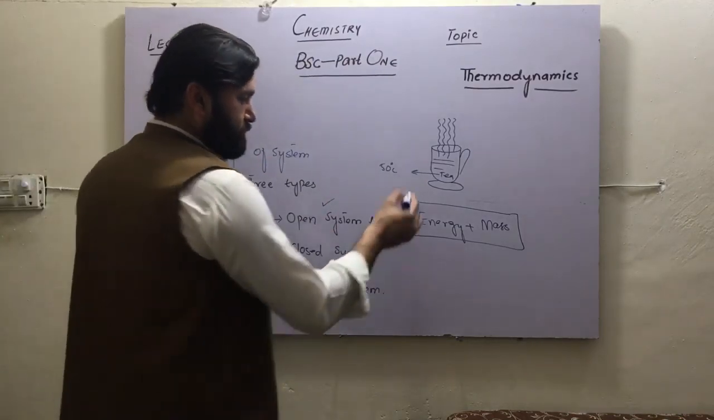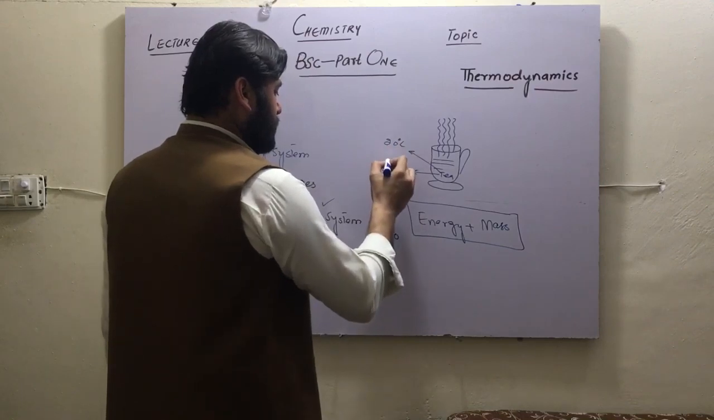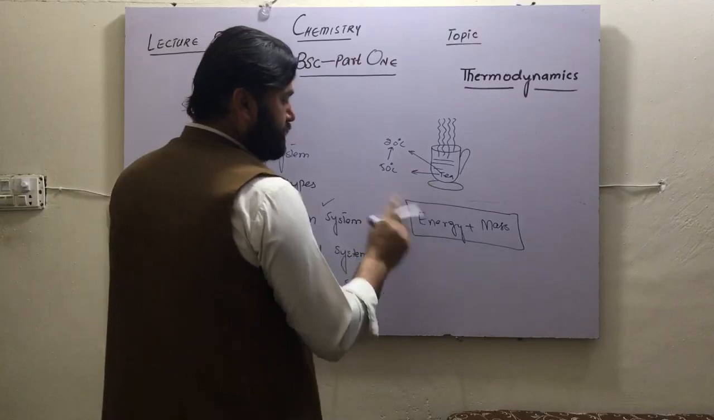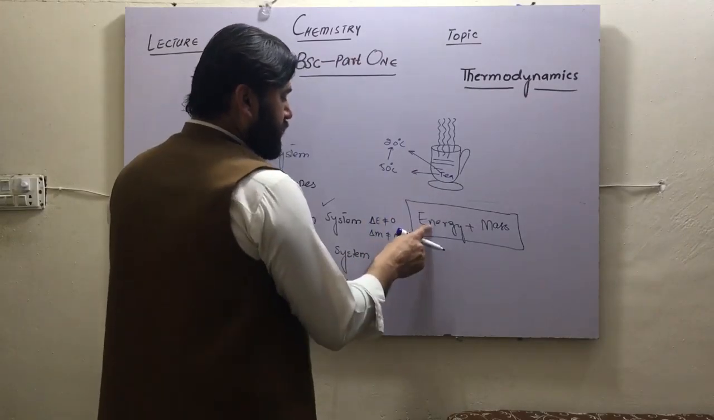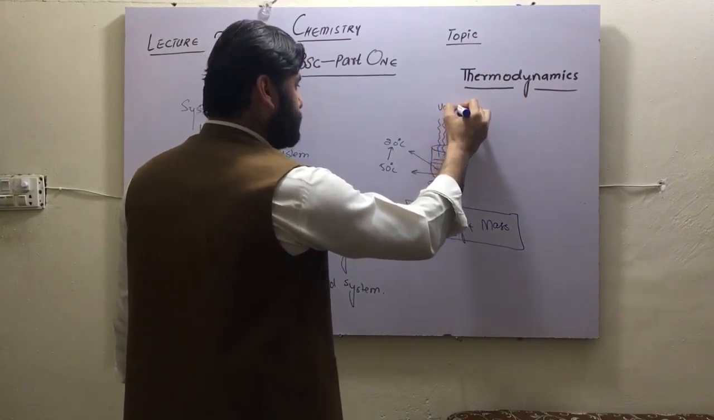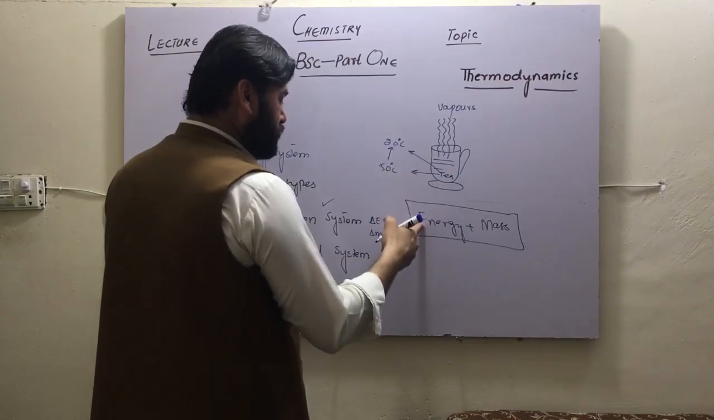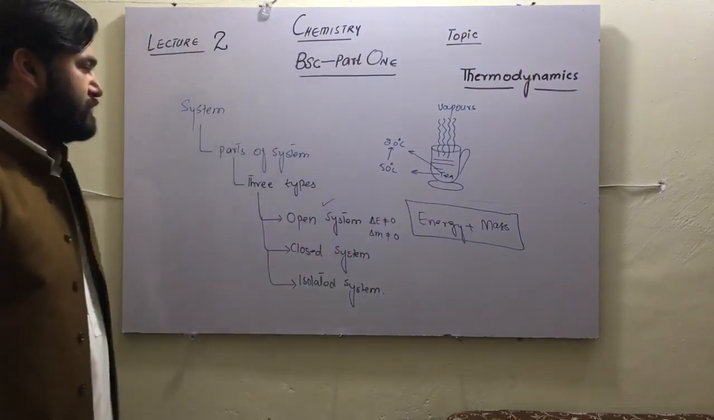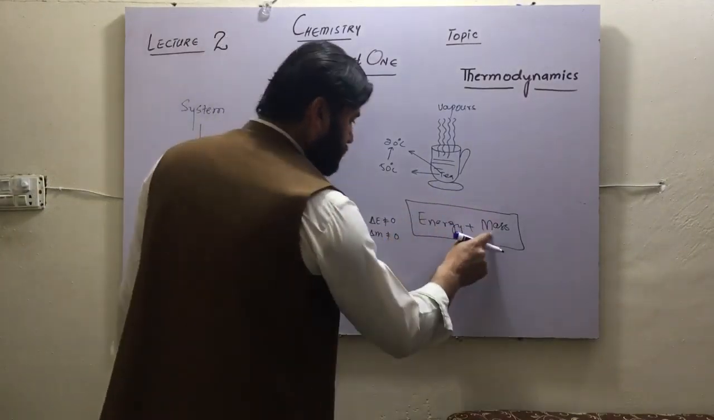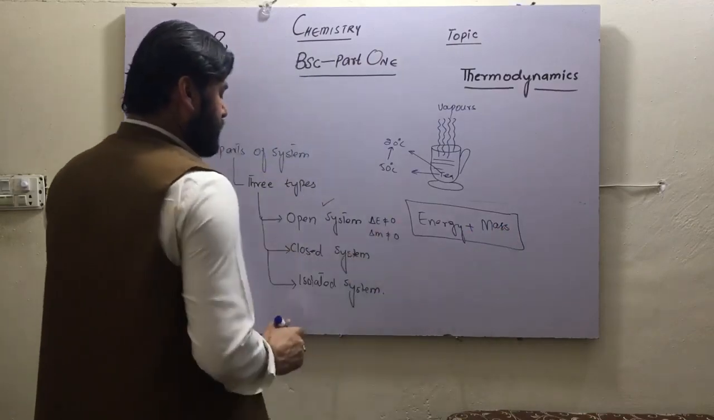Now this temperature is 50. If after some time it lowers from 50 to 20, we can say there is loss of energy. When there is loss of energy and also loss of mass in the form of vapors, of course there will be a decrease in mass and a decrease in energy, so this system will be called an open system. So what is an open system? When there is a change in energy and a change in mass, that will be called an open system.